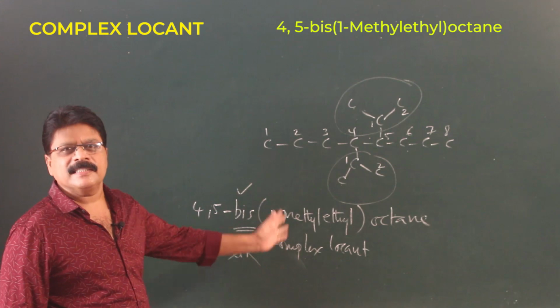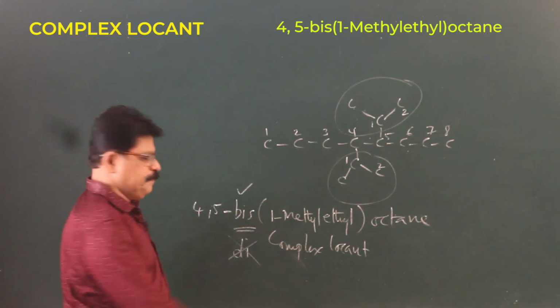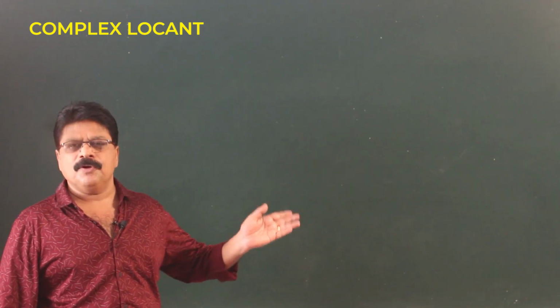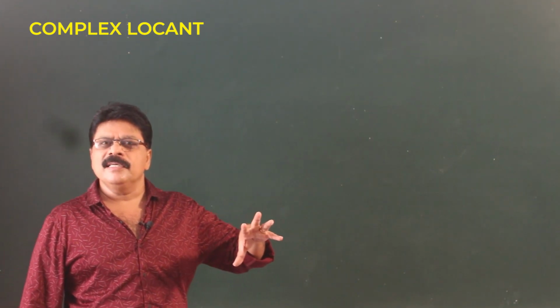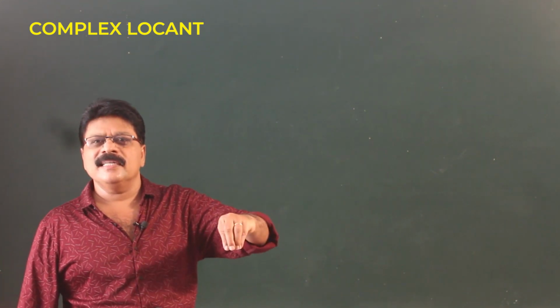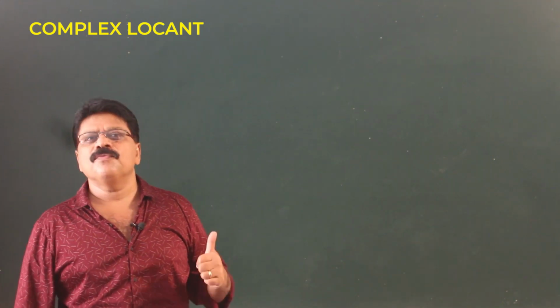You can try as many examples as you want and then try to put the names. So, this is what we generally do for complex locants. Complex locants should be used where you cannot name the compound as a general thing, as a methyl, ethyl, hydroxy, etc.